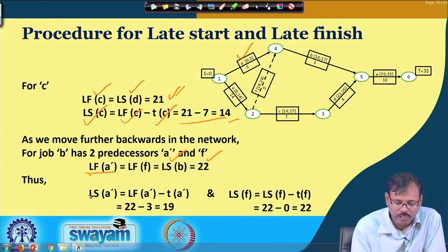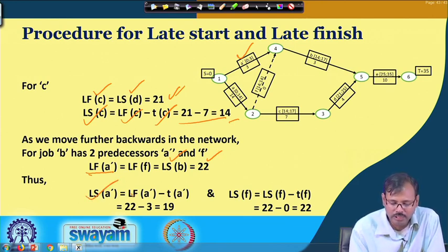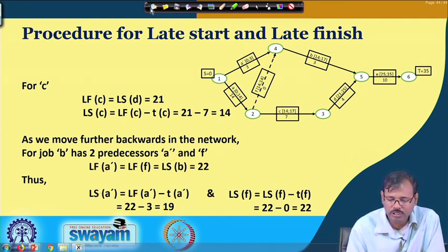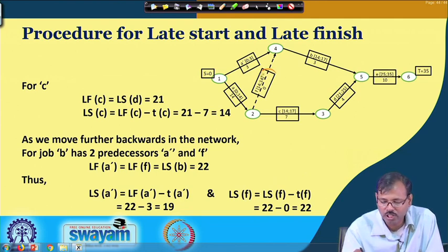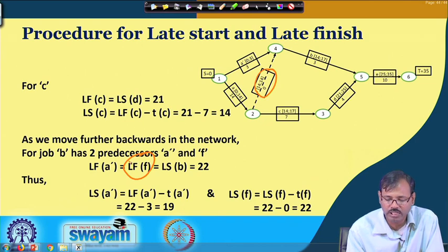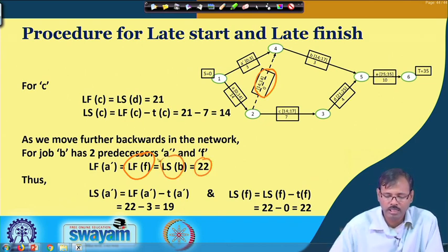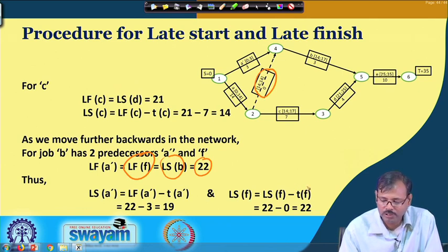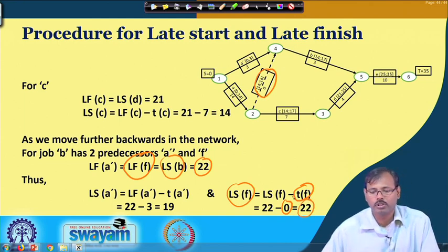So, the latest starting time of A is the latest finish time of A minus T A, that is 22 minus 3, 19. Let us consider it for dummy job F. The latest finish time of this dummy job F is again 22, because it is the latest starting time of B, and the dummy job's time duration is 0. So, the latest starting time of the dummy job is 22 minus 0, coming again 22.